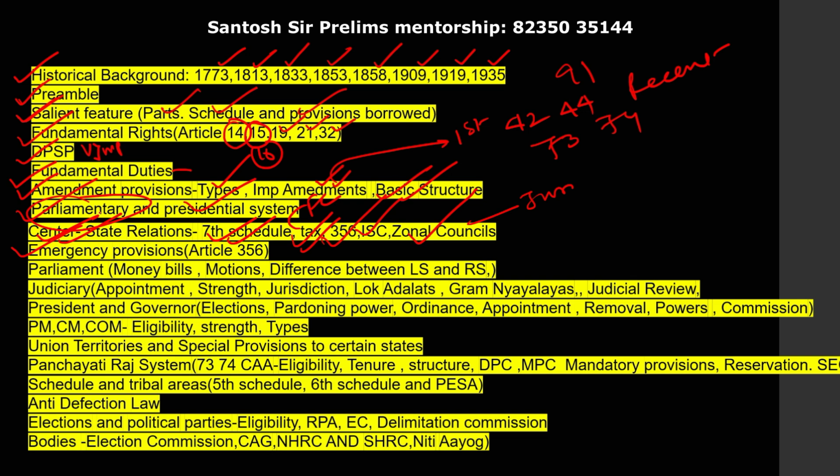Next, emergency provisions, national emergency, state emergency, again a very favorite topic of UPSC. Next, parliament, the most number of questions will come from the chapter of parliament, very important. Here the most important topic is money bill and finance bills. Then guys, motions, adjournments, difference between Rajya Sabha and Lok Sabha, special powers of Rajya Sabha, various committees of the parliament, how the bills are passed, various funds, very important.